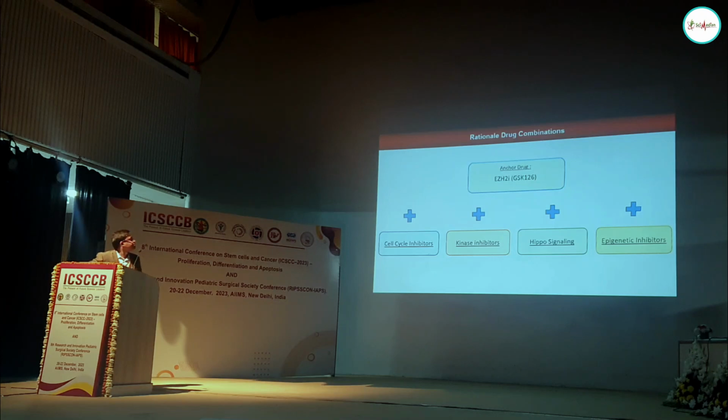And we did a drug screen. In this drug screen, we took many small molecule inhibitors from many classes: a bunch of cell cycle inhibitors, kinase inhibitors, RTK signaling, and epigenetic inhibitors. These are based on the genetic knowledge we had, because NF2 is mutated, so we specifically chose signaling pathways, and because of CDKN2, cell cycle and kinase inhibitors. The epigenetic part is very important, so we also chose an epigenetic library. We combined that with EZH2 inhibitors as our anchor drugs, varied different drugs in different concentrations in a matrix format, and then did the drug screen.